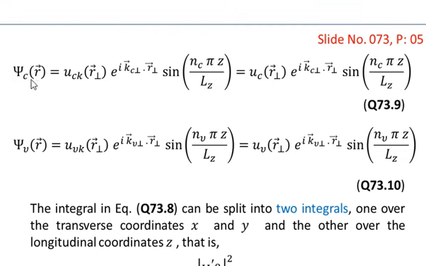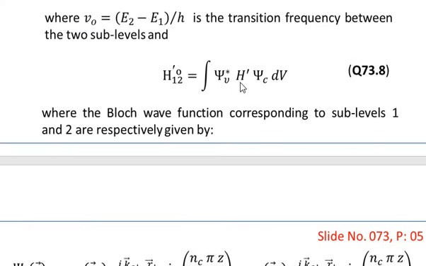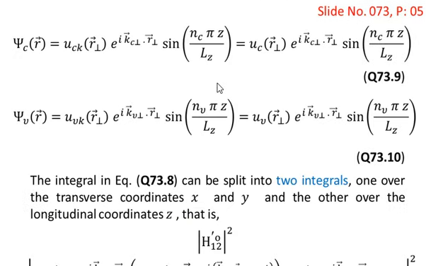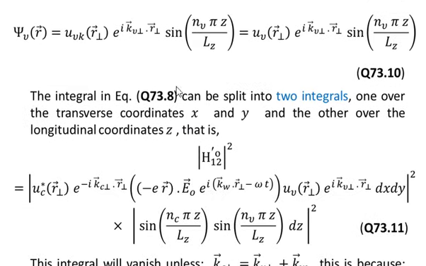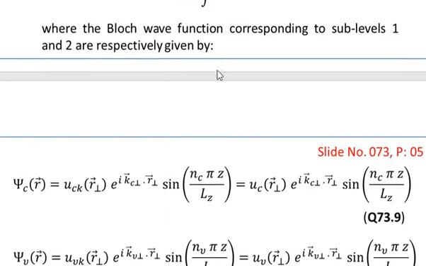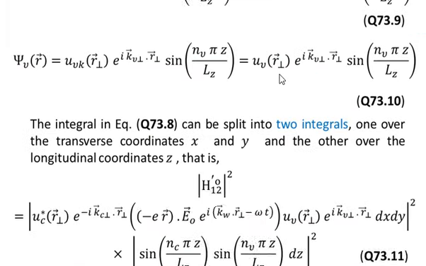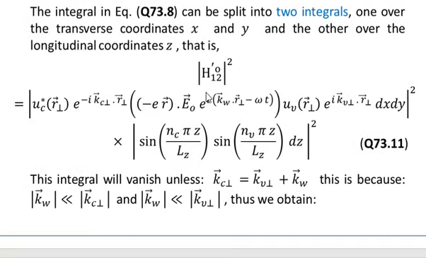So we have given the wave functions psi c and psi v. We can substitute these wave functions over here and we can solve the integral given in equation number 8. The integral in equation number 8 can be split into two integrals, one over the transverse coordinates x and y, and the other over the longitudinal coordinate z. So we are now substituting these wave functions into equation number 8, and the simplified integral is given.